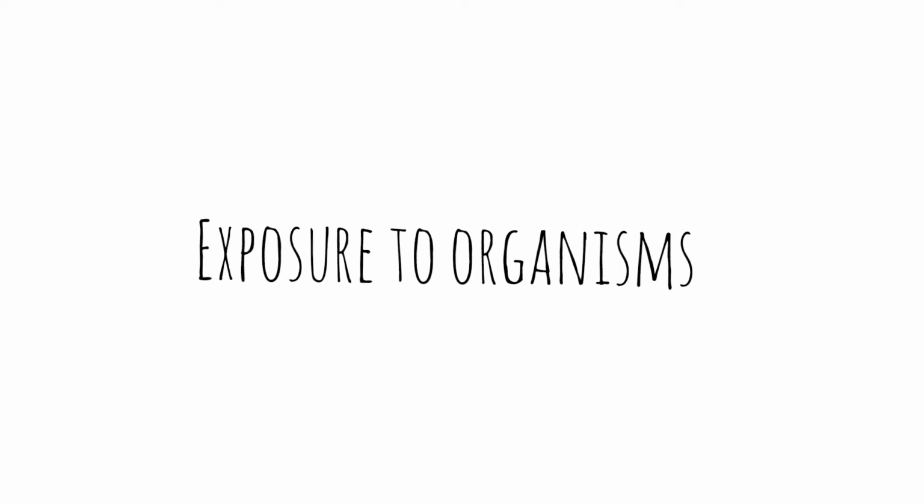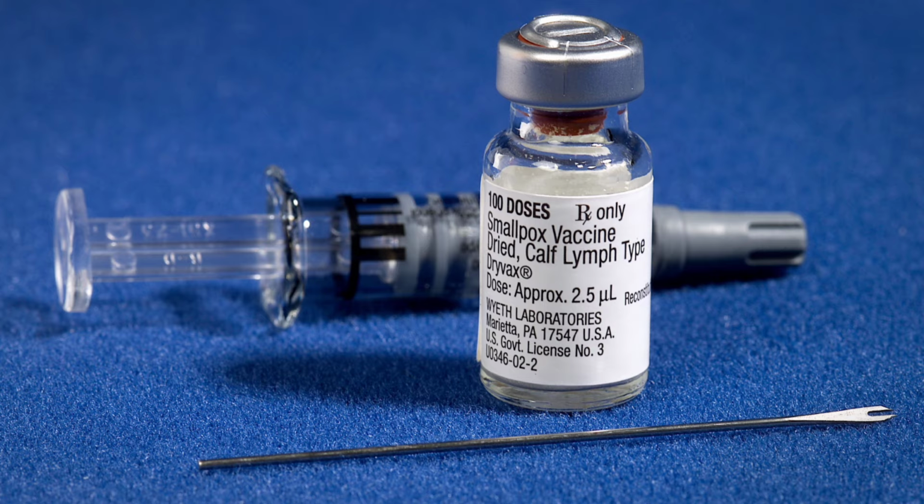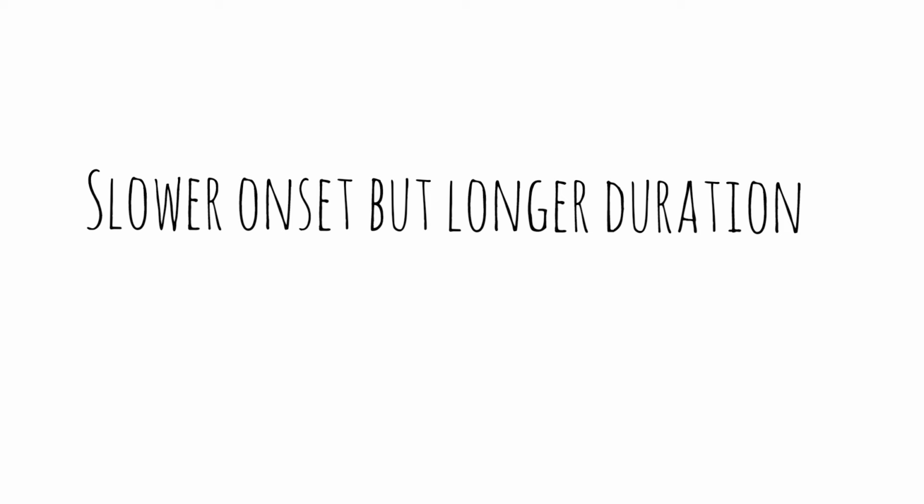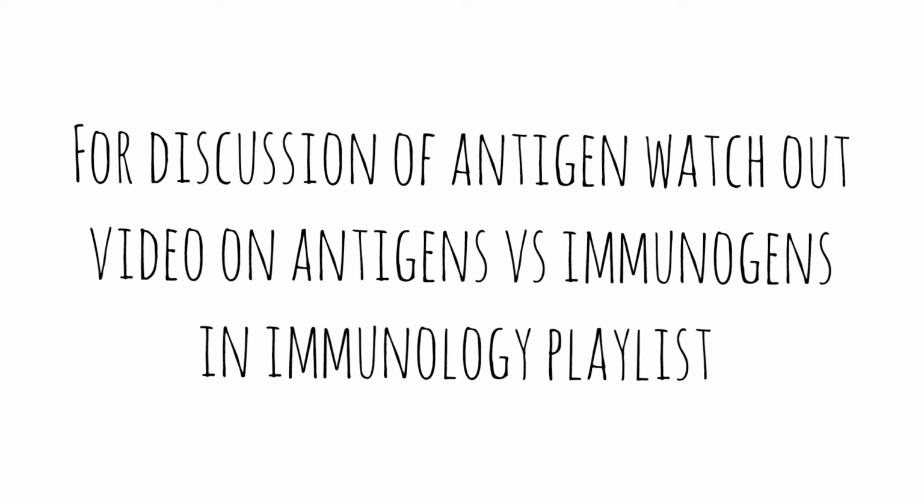Active acquired immunity is protection based on exposure to the organism in the form of overt disease, subclinical infection such as an infection without symptoms, or a vaccine. This protection has a slower onset but longer duration than passive immunity. An important advantage of active immunity is that a secondary response occurs. There is a rapid response of large amounts of antibodies to an antigen that the immune system has previously encountered. Active immunity is mediated by both immunoglobulins and T cells.